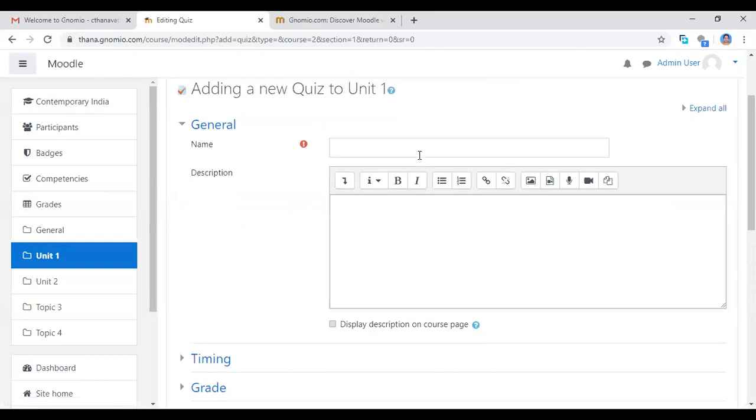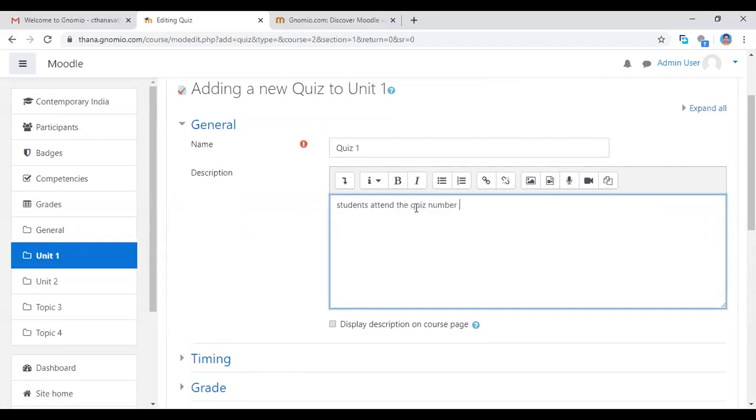Which name you want to give the quiz, quiz number 1, and here there is also a description section about the quiz for students who attend the quiz.